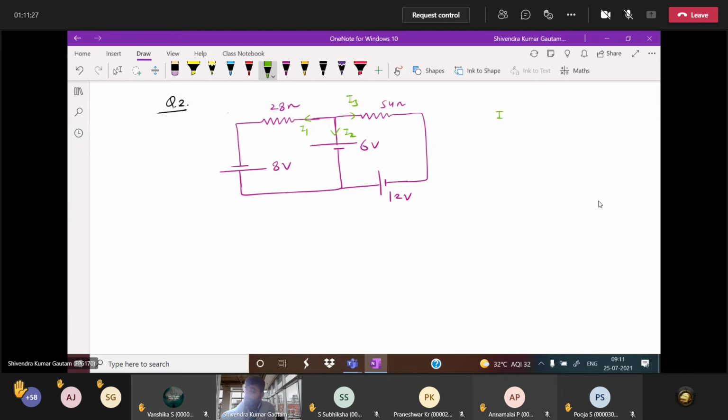Find I2. Options given: 6, minus 5 by 6, minus 6 by 5, 4 ampere.